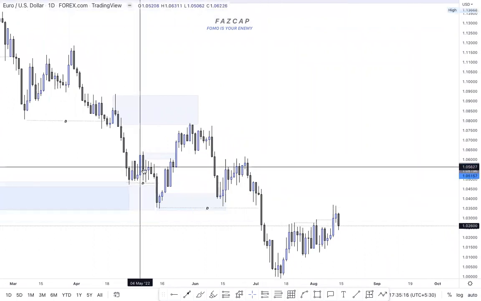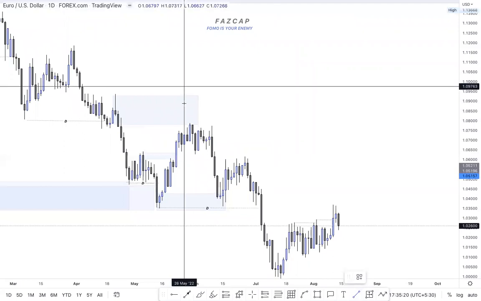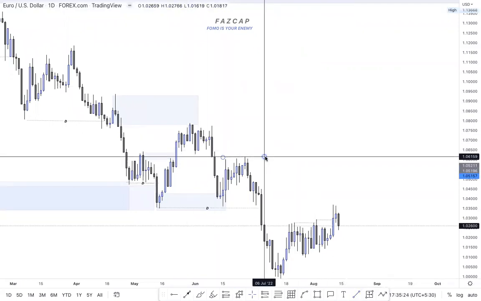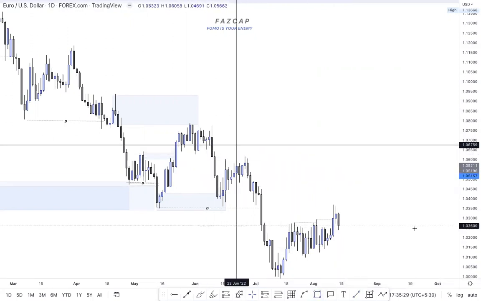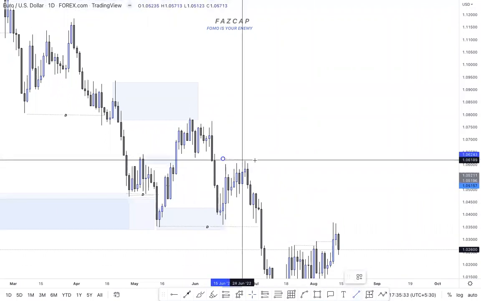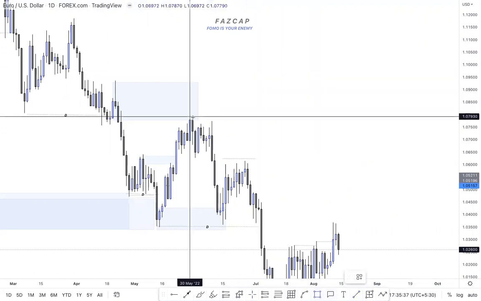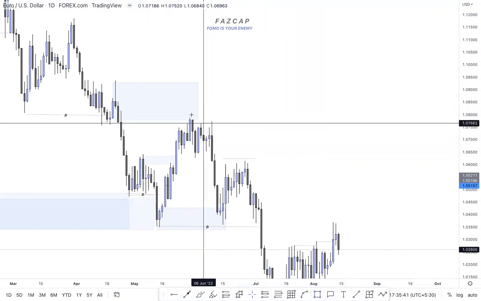So on a daily, market is bearish, and I believe this is a part of a liquidity, as I've showed in the weekly time frame. I'll show you that on a lower time frame, but on a higher time frame, this is a part of liquidity. This is an external range liquidity. So I believe that EU can still come to this area that I have also marked on a lower time frame. Refine it.